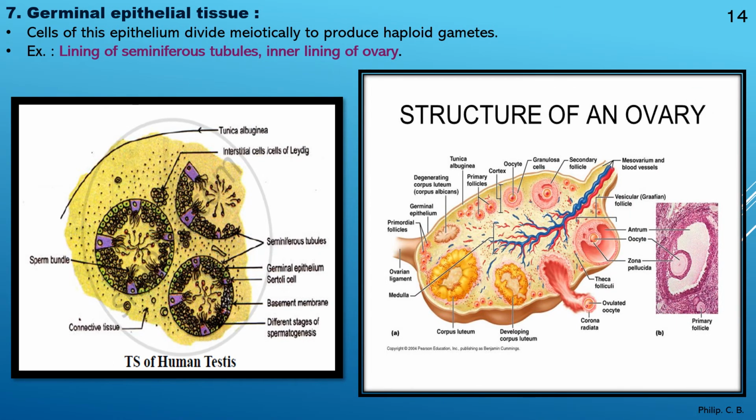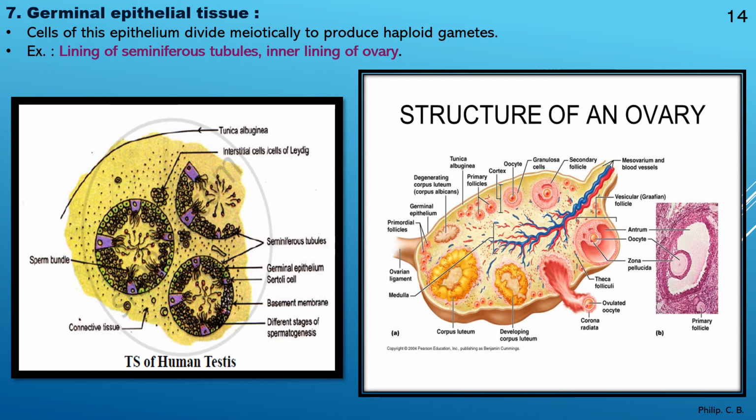Now moving further, the seventh type in simple epithelium, that is germinal epithelial tissue. Two points are there: cells of this epithelium divide meiotically to produce haploid gametes. As we just learned in the beginning of the chapter, there is germ cell and somatic cell. Somatic cells are the body cells, so they always divide by mitosis, whereas the ova and the sperm, the germ cells, they always divide by meiosis.